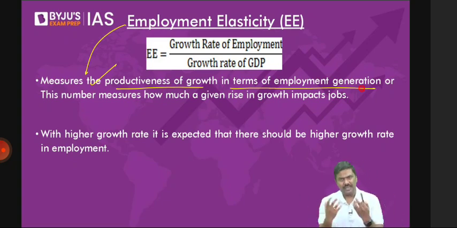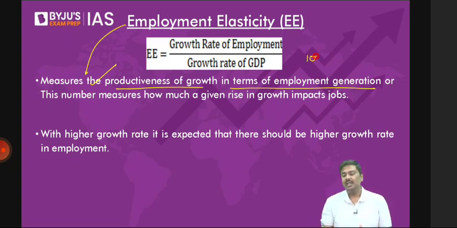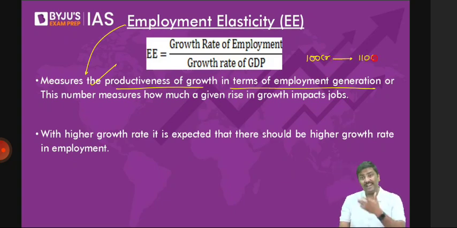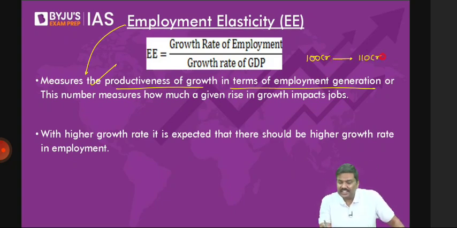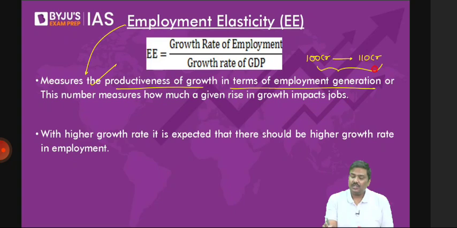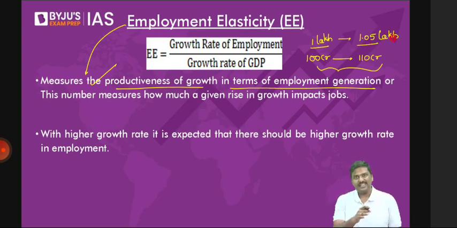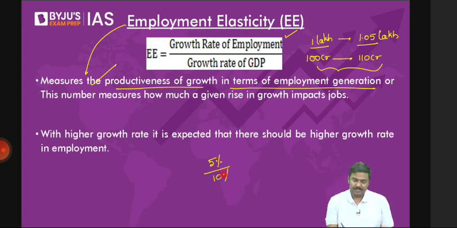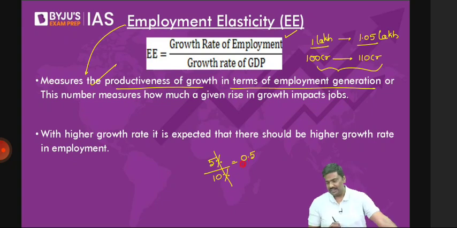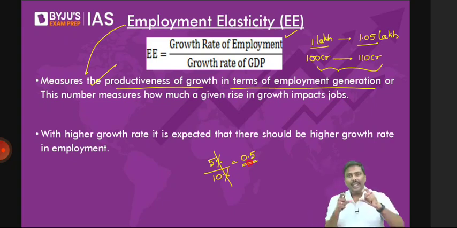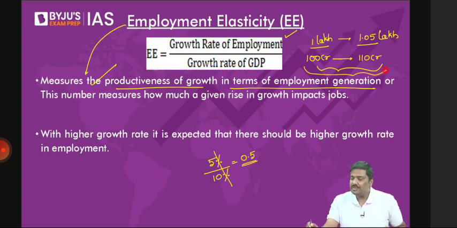For example, let me give you a basic idea. Imagine GDP was 100 crore rupees. It increased to 110 crore rupees. During the same time period, employment, which was 1 lakh, has increased to 1.05 lakh. The number of people working in the economy was 1 lakh, and has increased to 1.05 lakh. Now, can I directly write that the growth rate in employment is 5% divided by the growth rate in GDP, that is 10%? So percentage cancelled, employment elasticity is 0.5. Employment elasticity is 0.5, meaning what? In a duration where the GDP has increased by 10%, the jobs generated have increased by 5%. That measurement is called employment elasticity.